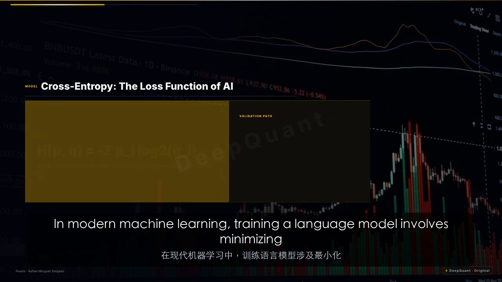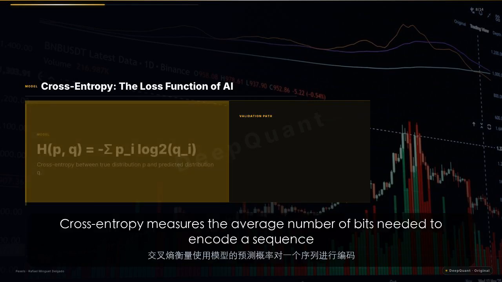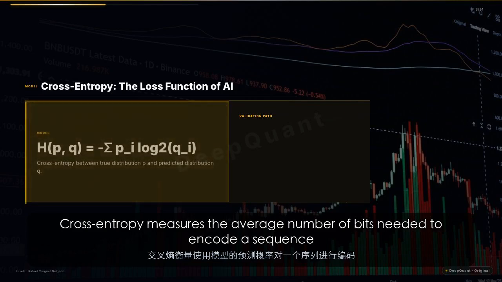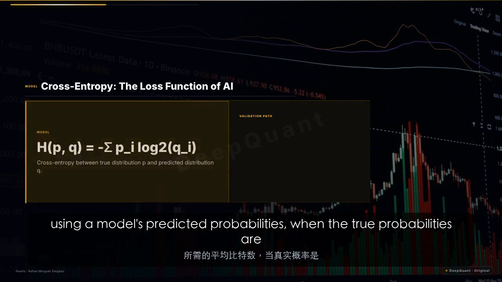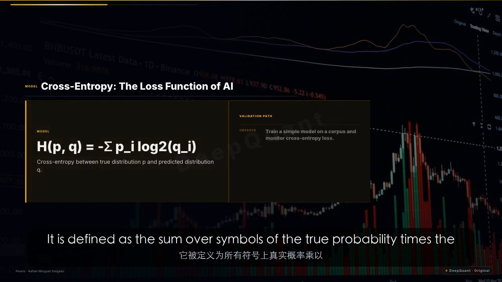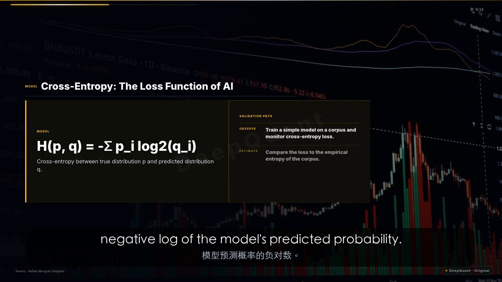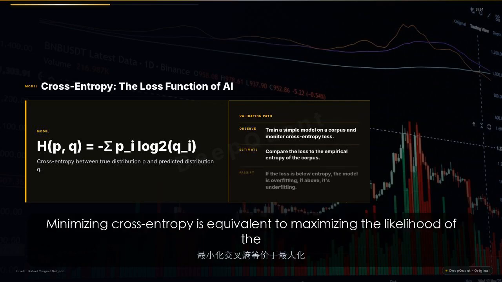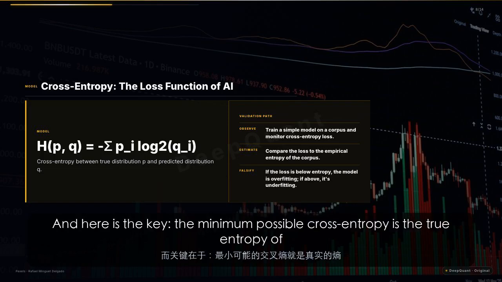In modern machine learning, training a language model involves minimizing cross-entropy loss. Cross-entropy measures the average number of bits needed to encode a sequence using a model's predicted probabilities, when the true probabilities are different. It is defined as the sum over symbols of the true probability times the negative log of the model's predicted probability. Minimizing cross-entropy is equivalent to maximizing the likelihood of the data. And here is the key: the minimum possible cross-entropy is the true entropy of the language.